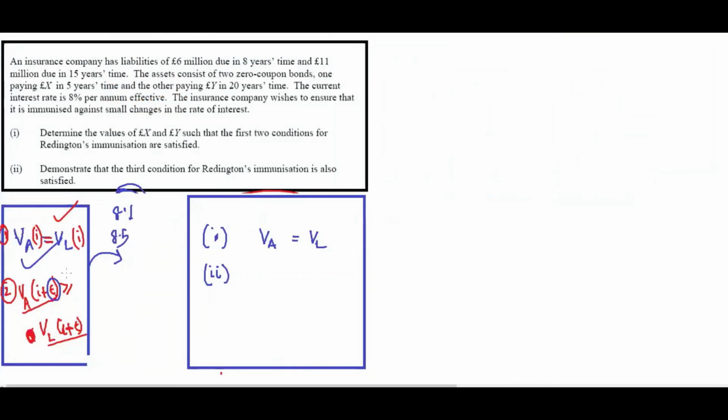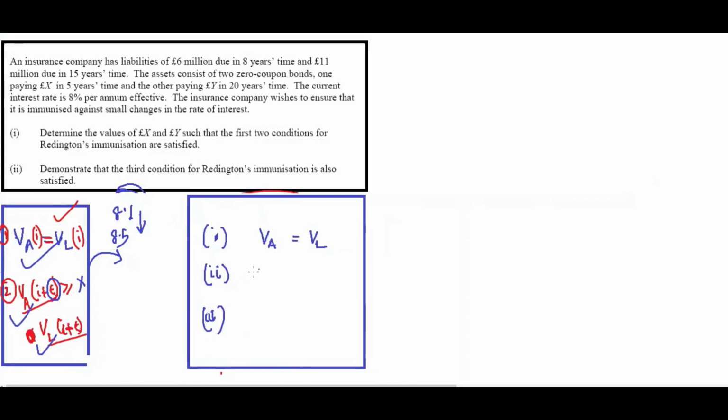Then at 8.5%, you find the present value of assets and the present value of liability at 8.5%. You check whether they're greater or not, right? But say you don't know this extra epsilon, then you can't prove it. That's why we have three conditions rather than two.